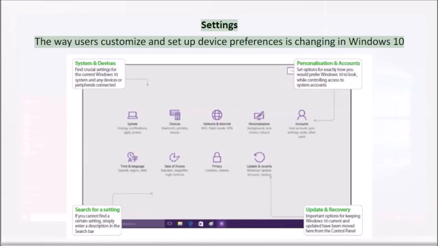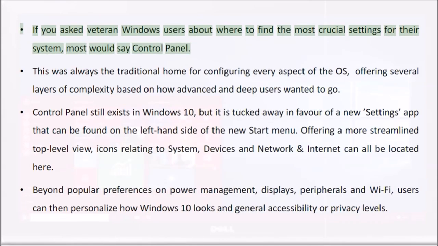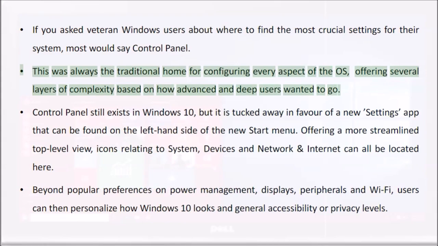Settings. The way users customize and set up device preferences is changing in Windows 10. If you asked veteran Windows users about where to find the most crucial settings for their system, most would say Control Panel. This was always the traditional home for configuring every aspect of the OS, offering several layers of complexity based on how advanced and deep users wanted to go.